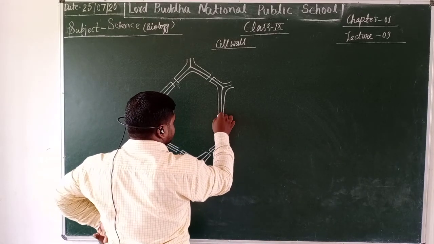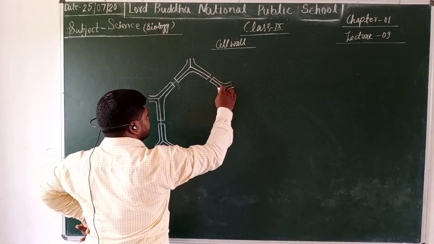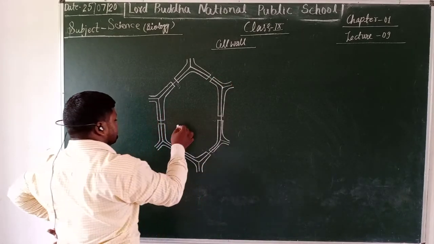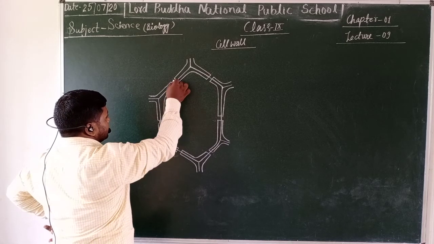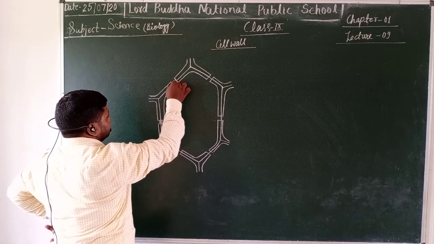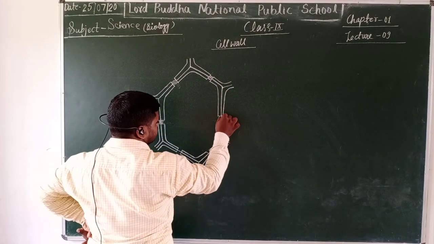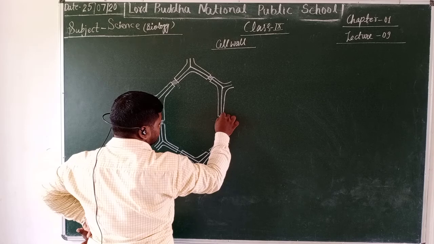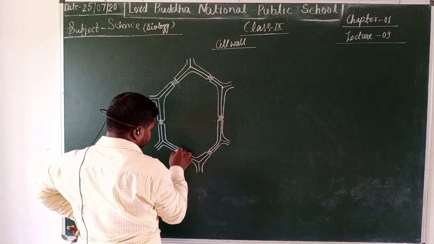It is semi-permeable in nature and allows the easy passage of substances from one cell to another cell. These are the plasmodesmata.